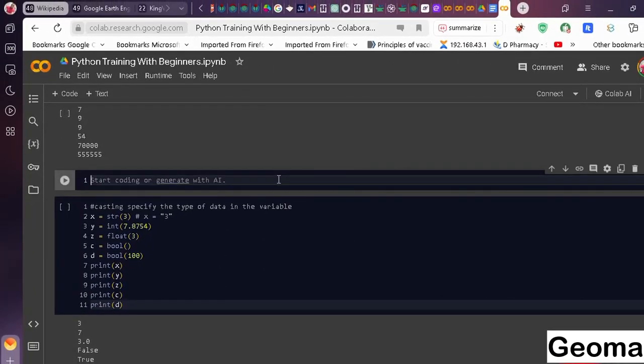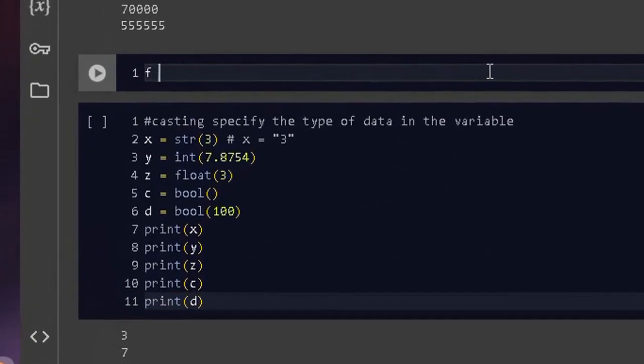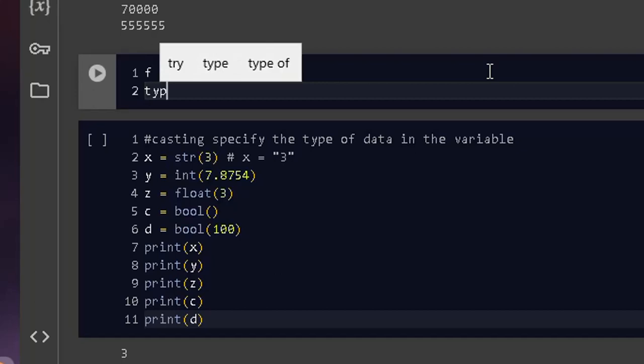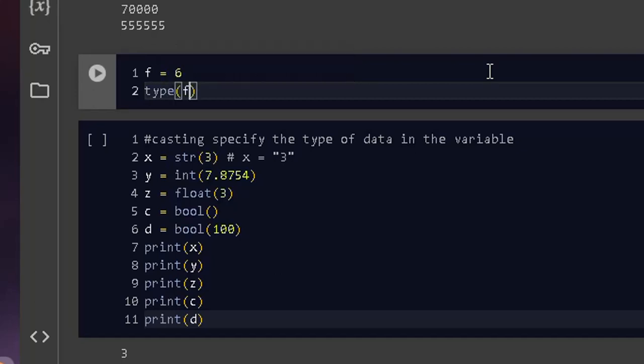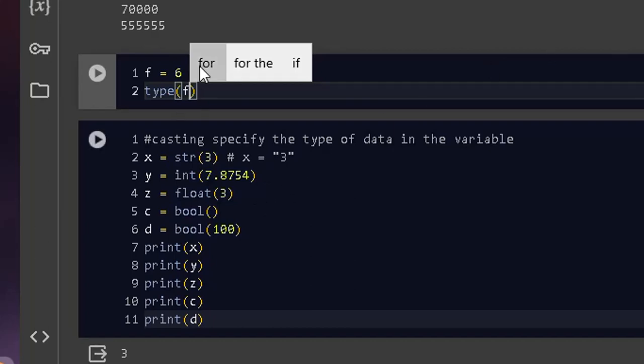Right? You know, if you say something like this, f is equal to 6. This is type. If you type like this, type f, and run this code, when you run this code, it is going to give you an integer, meaning it is an integer.